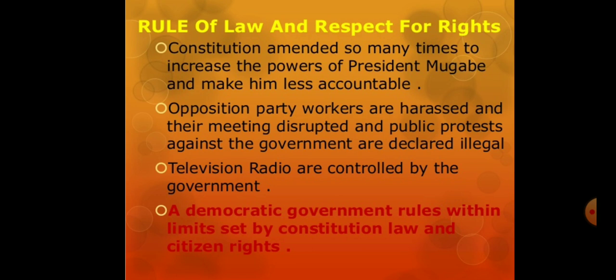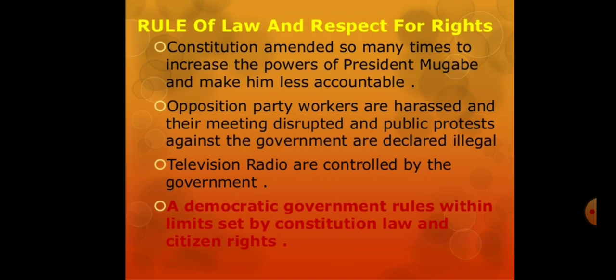So here we find that these are not features of a democracy, even though elections are held here. A democratic government rules within the limits set by constitutional law and citizen rights.